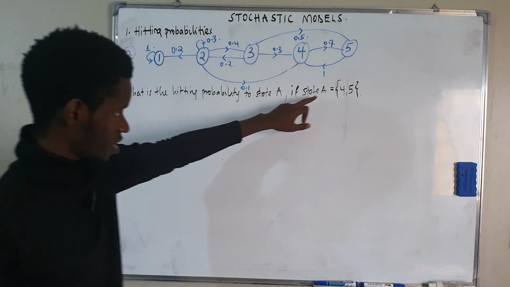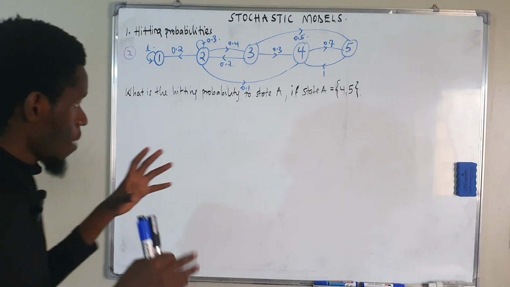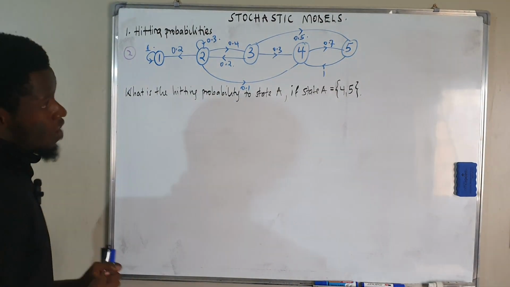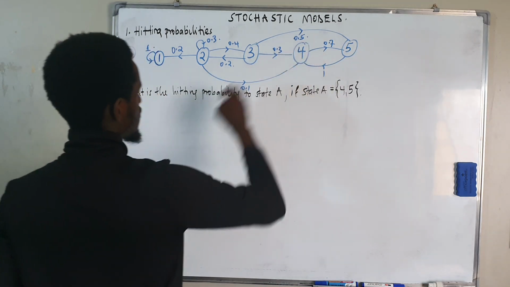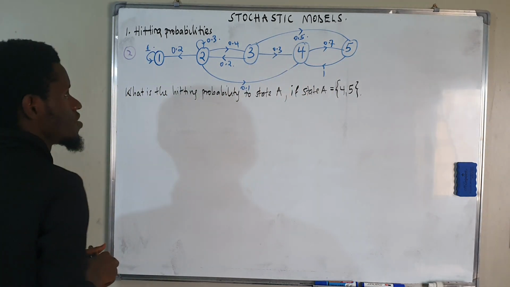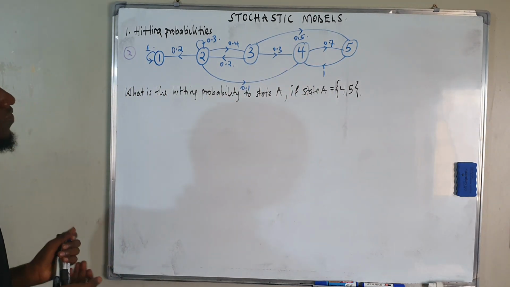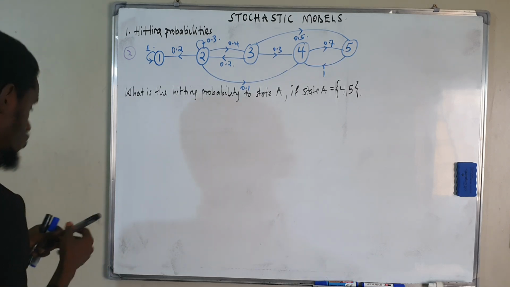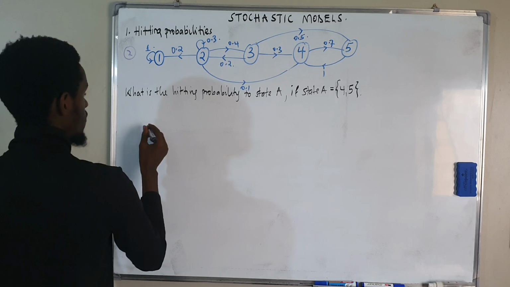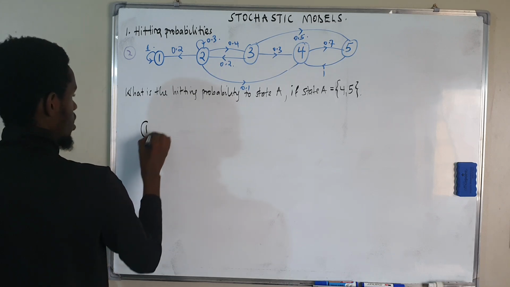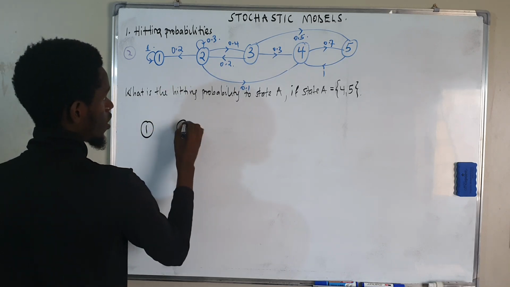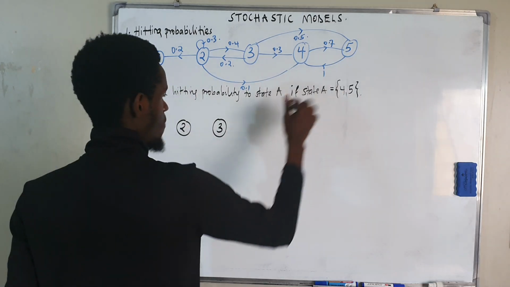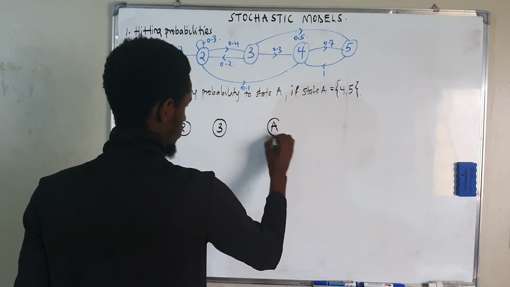But now we are saying state A is 4 and 5, so we have to combine 4 and 5 to give us one state. Therefore, I have to redraw this diagram with state A as 4 and 5. I'll have a 1 here, then a 2, then a 3. But remember now, states 4 and 5 are becoming state A. I have state A here.